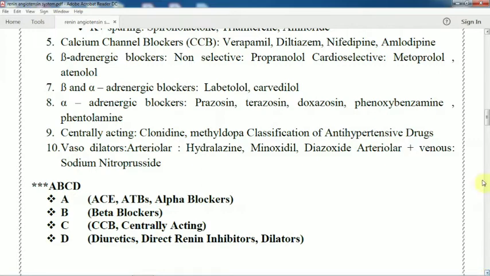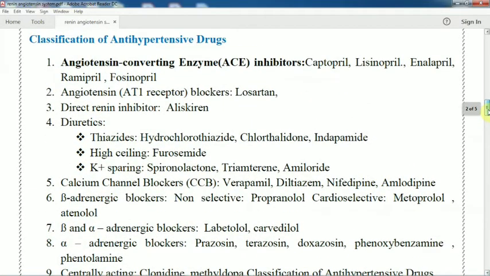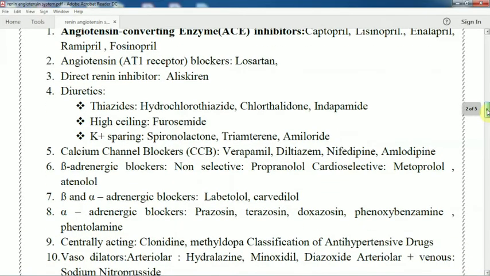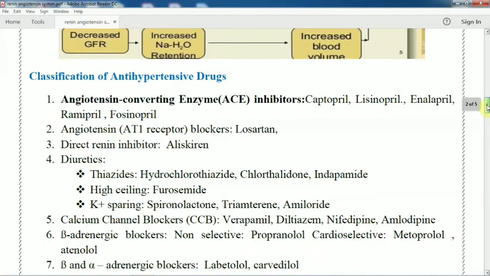So today we are going to discuss angiotensin converting enzyme inhibitor, angiotensin receptor blocker and direct renin inhibitor. Later we will discuss how diuretic, calcium channel blocker, beta adrenergic blocker and alpha adrenergic blocker work to control hypertension.